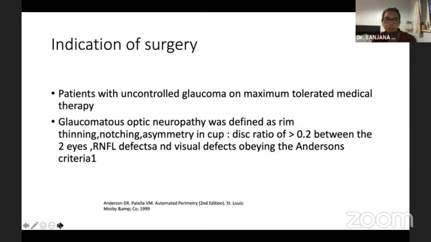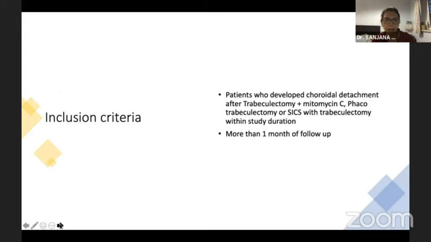The indication was mainly patients who had uncontrolled glaucoma on maximum tolerated medical therapy and those who had established glaucomatous optic neuropathy with visual field defects. The inclusion criteria were patients who developed choroidal detachment after trabeculectomy with mitomycin C, phacoemulsification with trabeculectomy with mitomycin C, or small incision cataract surgery with trabeculectomy and mitomycin C. Those who had more than 1 month follow-up were included, and those with lesser follow-up were excluded.